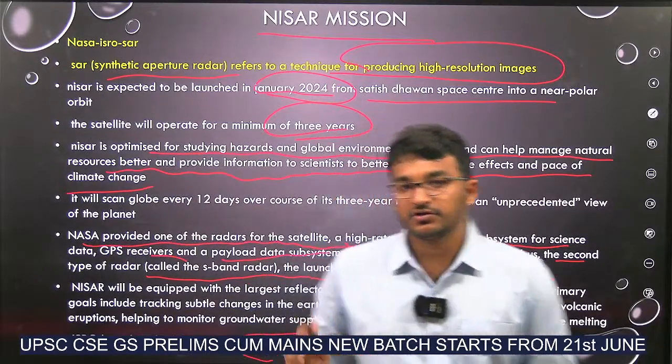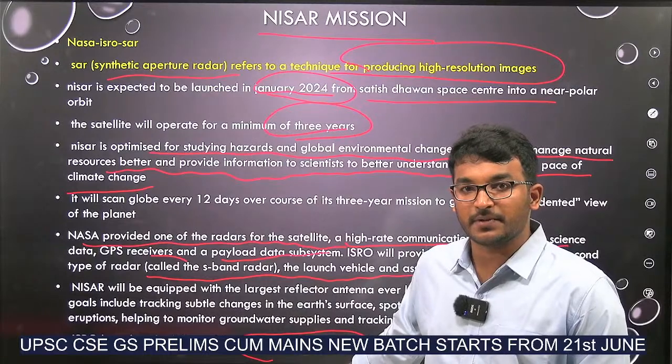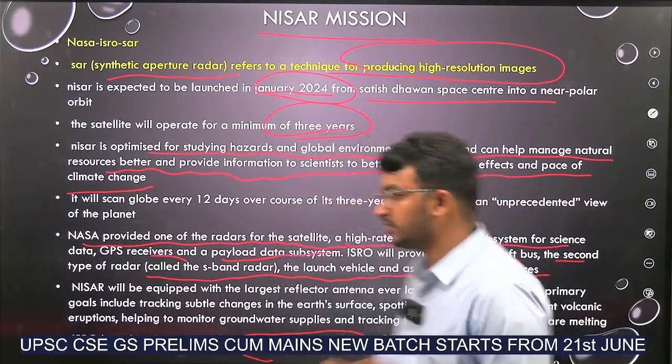Got it? What is ISRO providing? S-band synthetic aperture radar payload. Remember this? ISRO had already provided this.